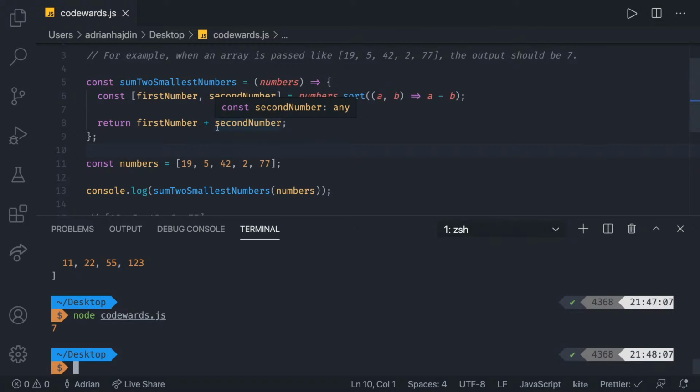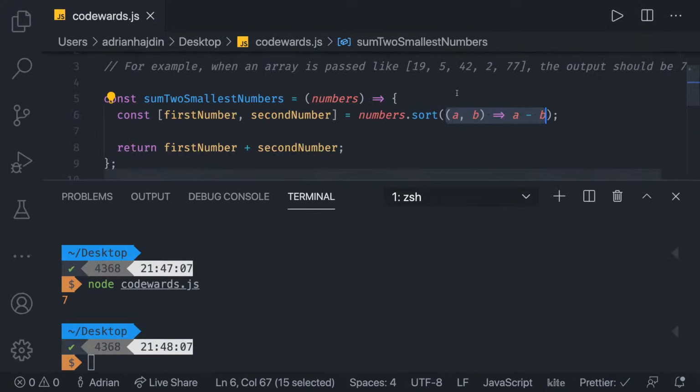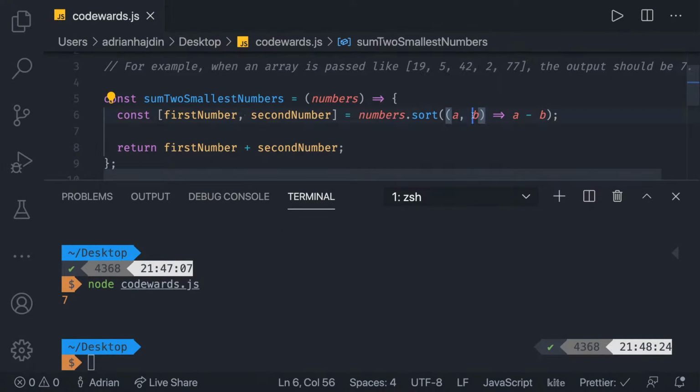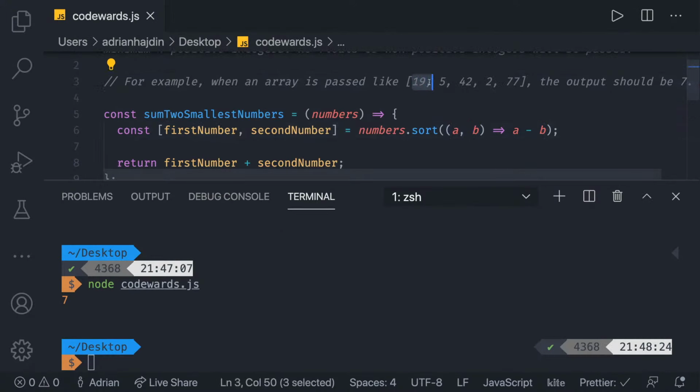Nice, right? I see one comment or question asking why doesn't it subtract the numbers? What's happening here is this is a function that's responsible for sorting. So we're basically saying have two characters like A and B. It's going to go through the characters, and A minus B is basically saying sort them in an ascending order. Make the 5 exchange with 19 because 5 is lower than 19.